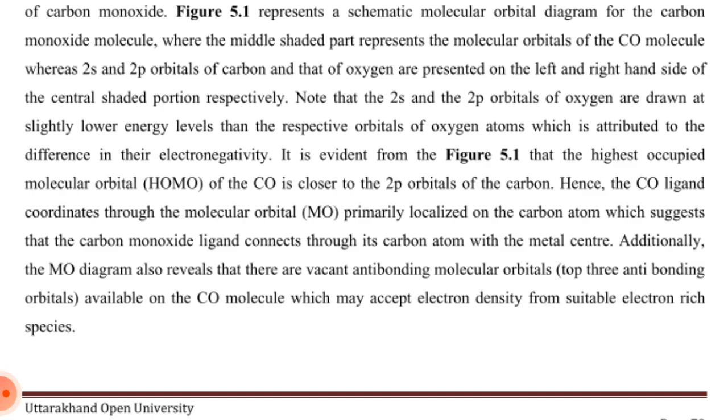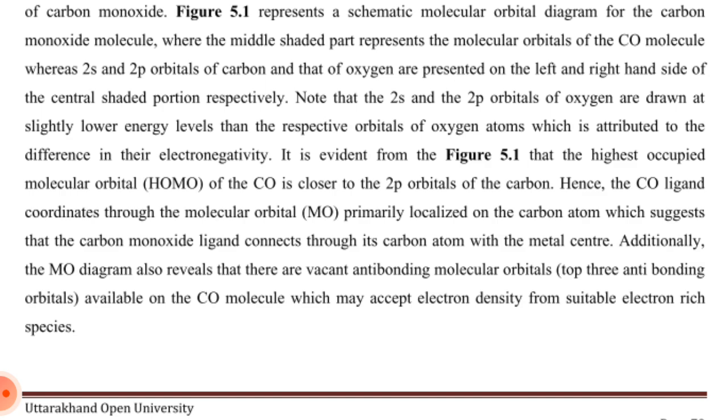Note that the 2s and 2p orbitals of oxygen are drawn at a slightly lower energy level than the respective orbitals of the carbon atom, which is attributed to the difference in their electronegativity. It is evident from figure 5.1 that the highest occupied molecular orbital of carbon monoxide is closer to the 2p orbital of carbon.